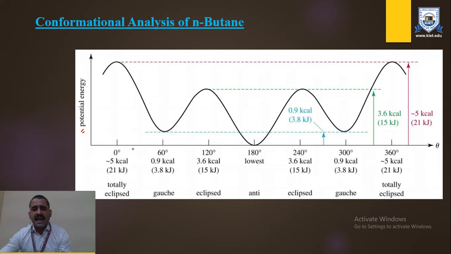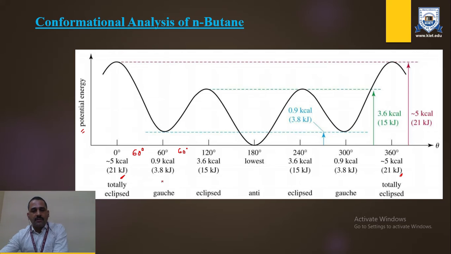Each angle changes by a 60-degree rotation. The primary form, that is the fully eclipsed, requires around 5 kilocalories or 21 kilojoules of energy. Same here in the last form, which is again the eclipsed form.